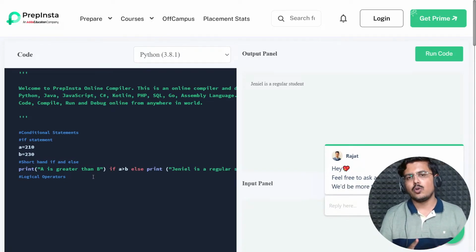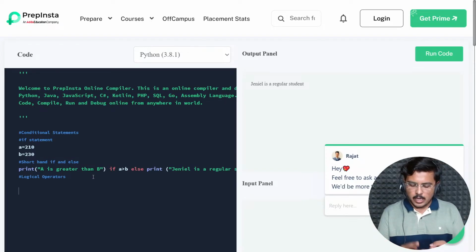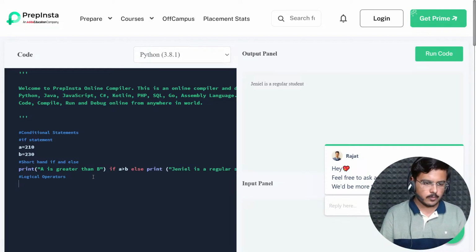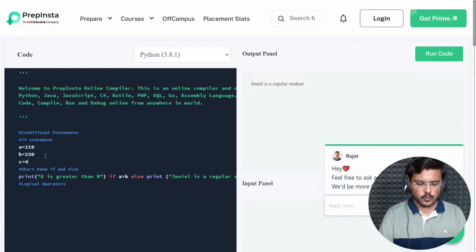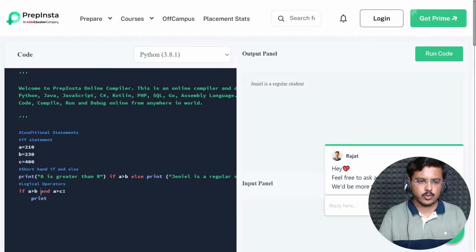Fine. So if you're trying to do AND, it would basically require both the outputs to be true to work. If you're writing OR, it would require one of the outputs to be true to execute. I'll tell you what I'm saying. Let's create one more variable C, which is 400. And I write here if A greater than B, what you have to do is you print if A greater than B and A greater than C. So basically I'm trying to show you the AND operator.